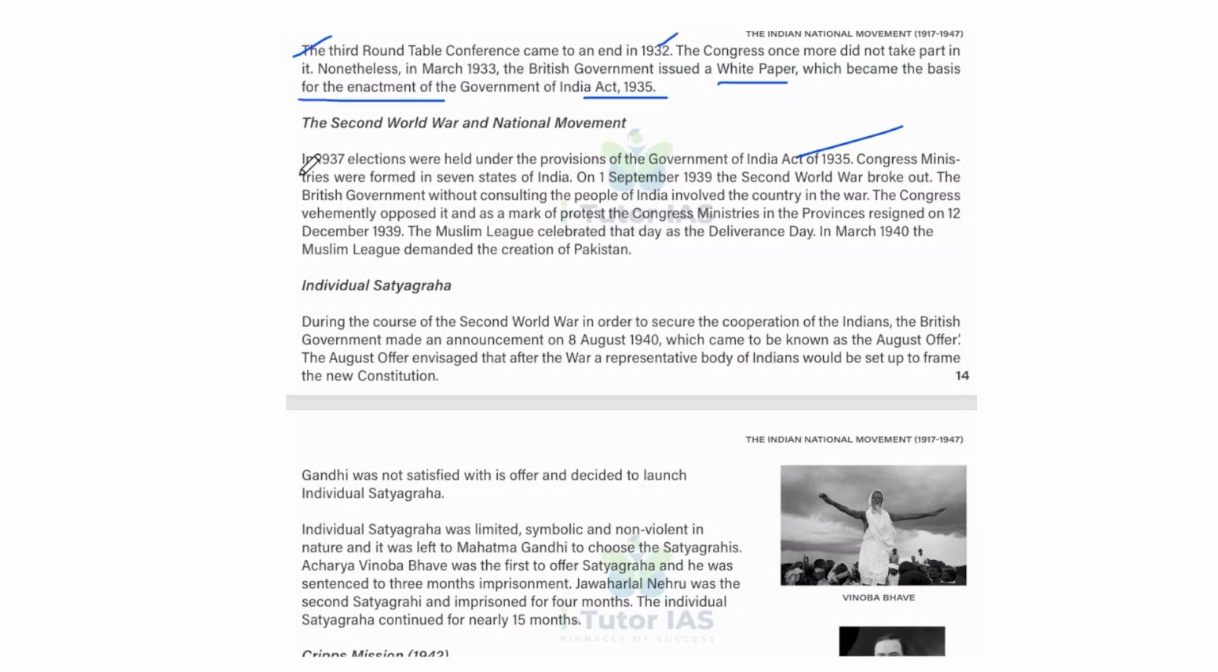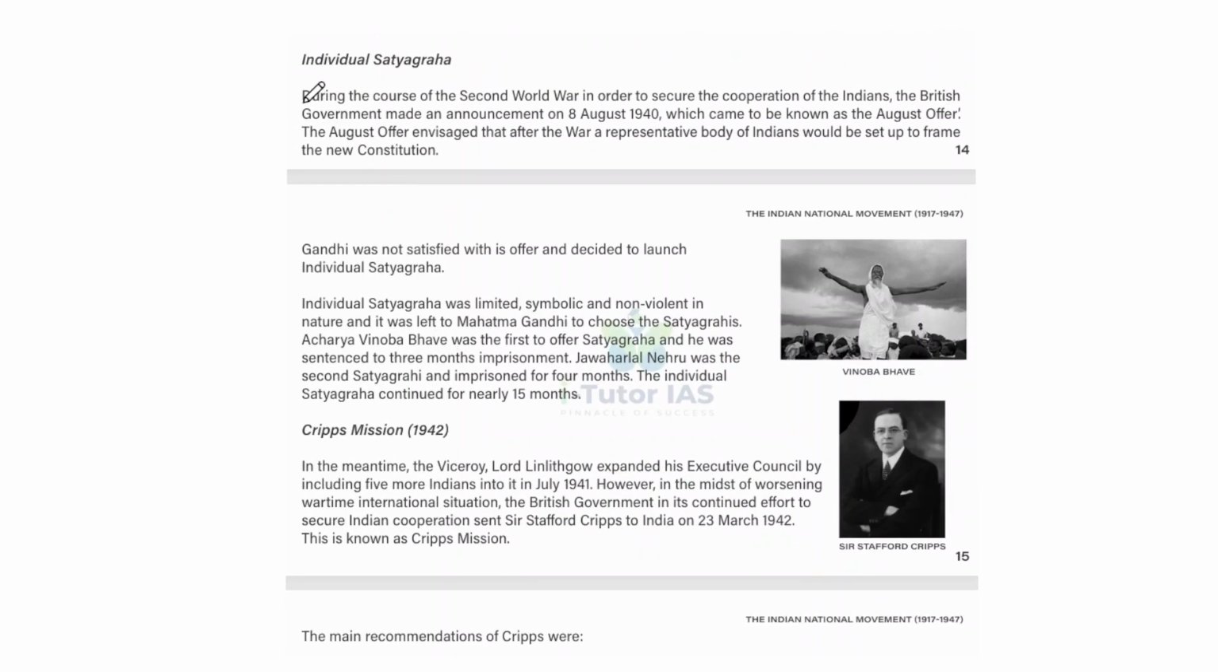Okay, in March 1940, the Muslim League demanded the creation of Pakistan. So that is the Second World War and national movement. And after individual satyagraha started, during the course of the Second World War, in order to secure the cooperation of the Indians, the British government made an announcement on 8 August 1940, which came to be known as the August Offer.